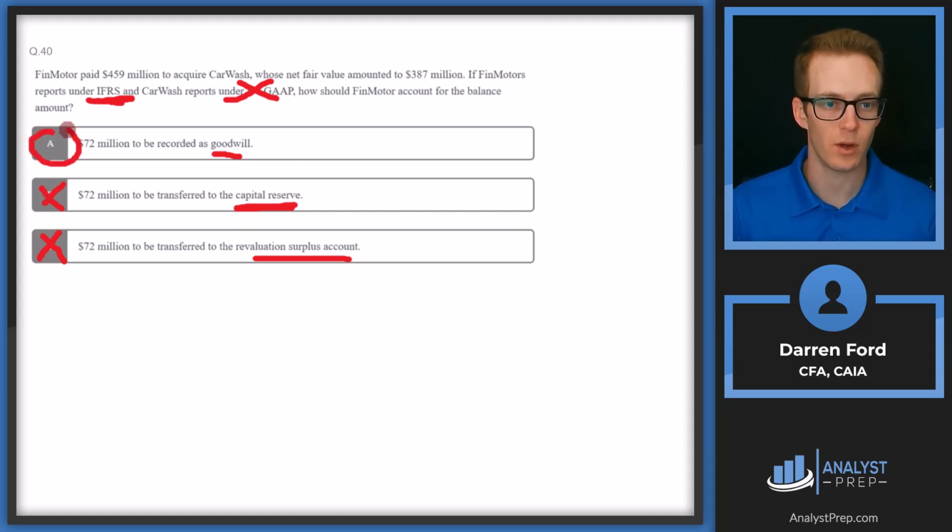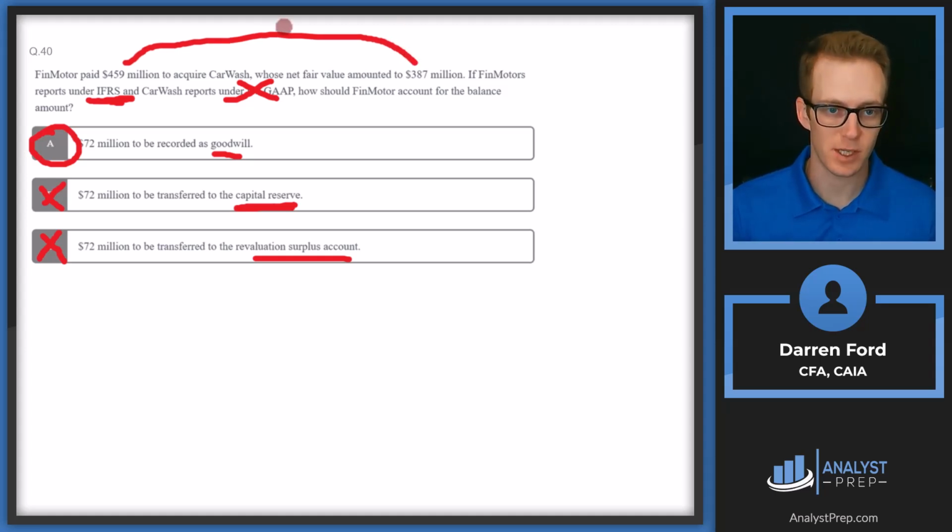And then A, goodwill. This is certainly going to be related to acquisition, and it's essentially the intangible value that is assumed to make up this difference. So they're overpaying by 72 million because of brand reasons, or essentially they think the company is worth more to them because of synergies or some other reason. So it gets recorded as an asset of goodwill. Answer A.